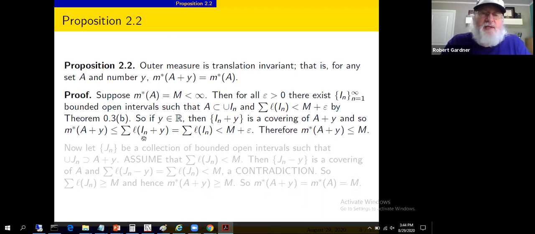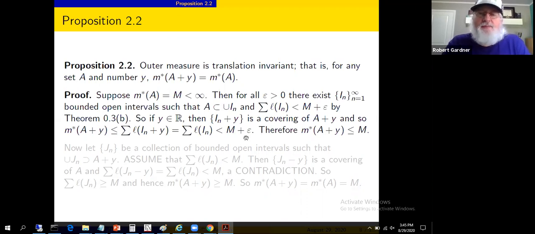So we can replace the lengths of the I sub n plus y's with the lengths of the I sub n's, and we get something less than M plus epsilon because these I sub n's were chosen in a way to be less than M plus epsilon. We have now shown that the outer measure of A plus y is less than M plus epsilon, where epsilon is an arbitrary positive number.